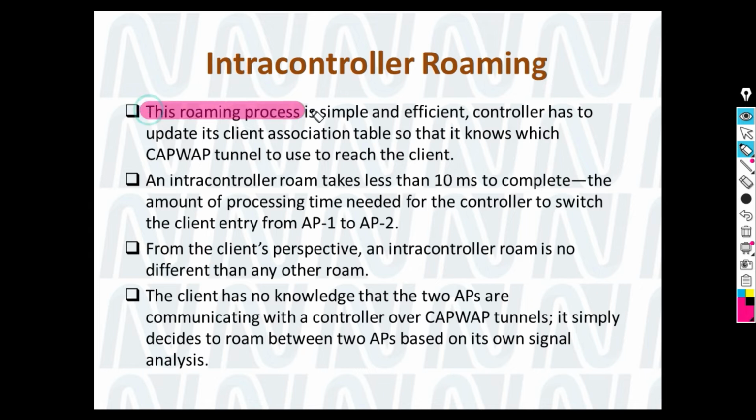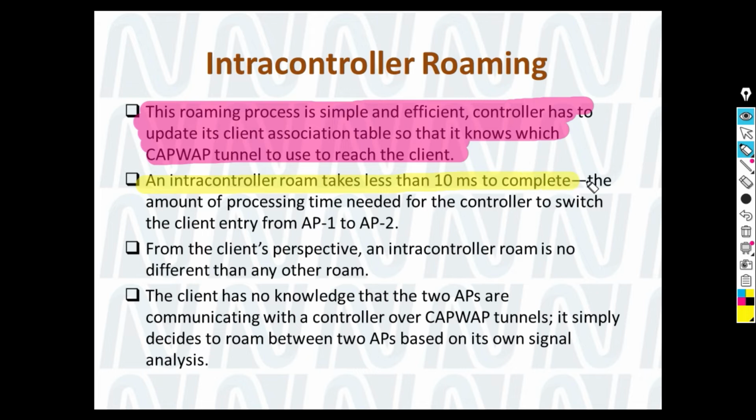So this roaming process is simple and efficient when there is only a single controller. Intra-controller roaming takes about 10 milliseconds. Can you imagine that the client will not even come to know it has roamed from one AP to another AP?